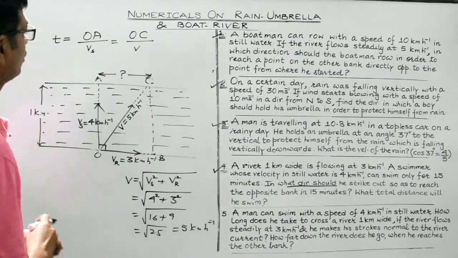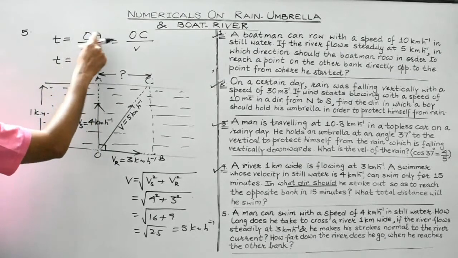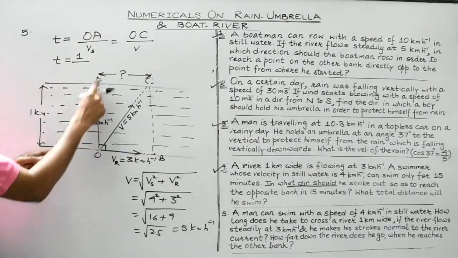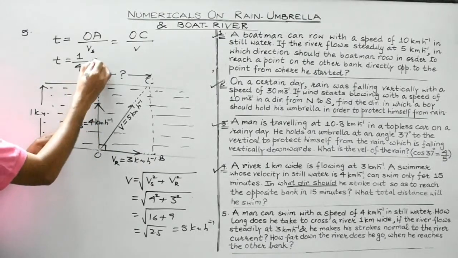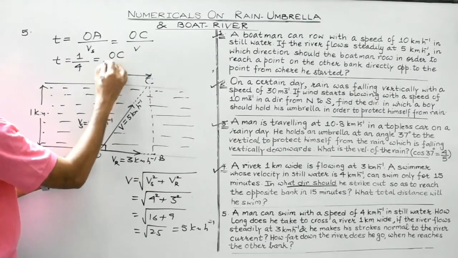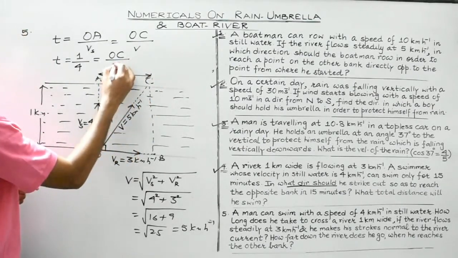Clear, students? So if you substitute the values over here, we get T is equal to OA. What is the distance? It is 1, divided by 4, with which it is covered. And OC, we are not aware of this distance. And with what velocity is the distance OC covered? With 5 km per hour.